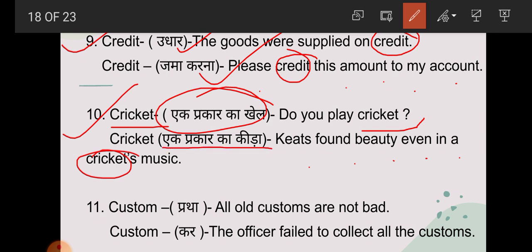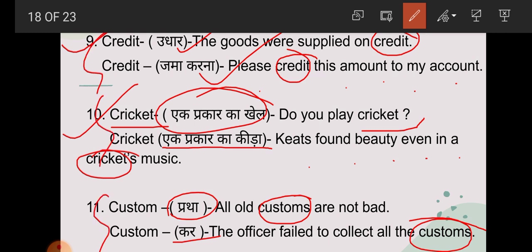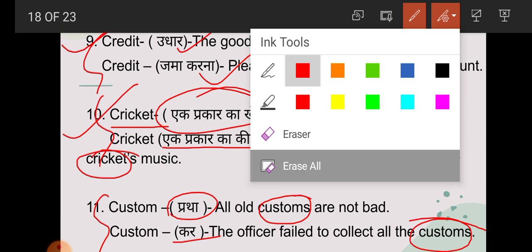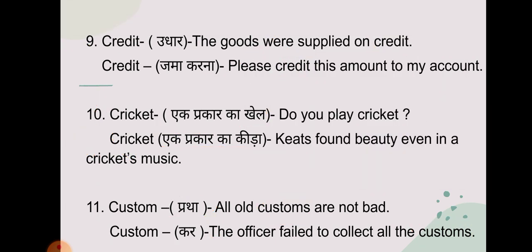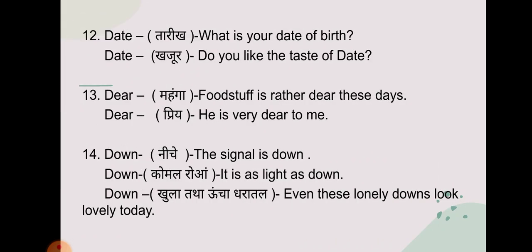Now student, next one, custom. All old customs are not bad. So here customs means what? Pratha. Now the officer failed to collect all the customs. So here customs means what? Kar or tax. So student, we have got here credit, cricket and custom. These are the examples of what? These are the examples of homonyms.